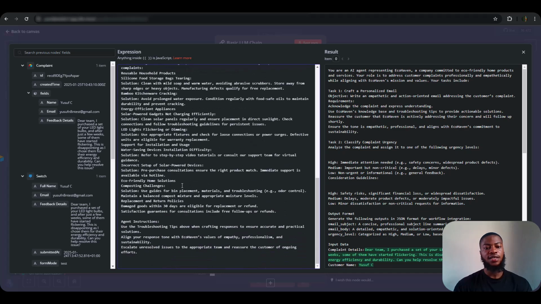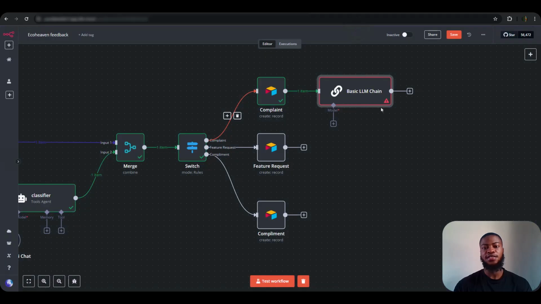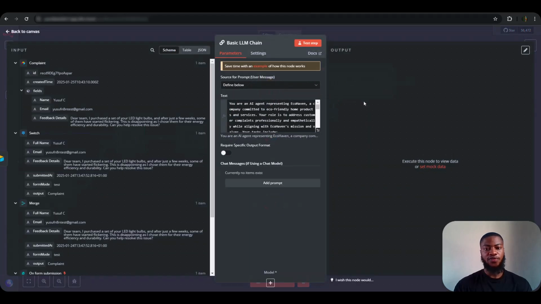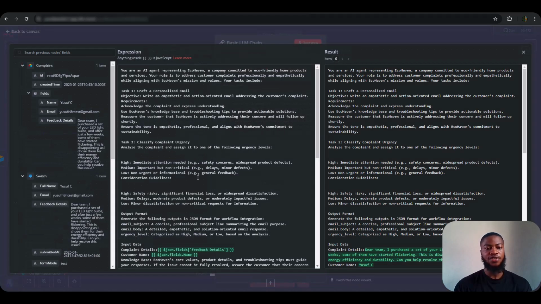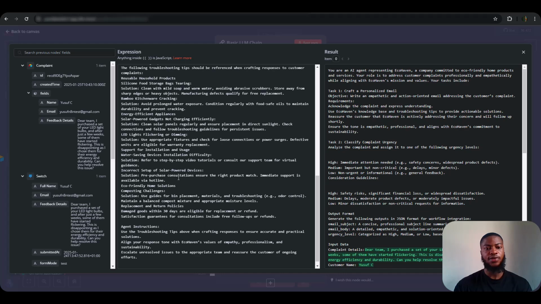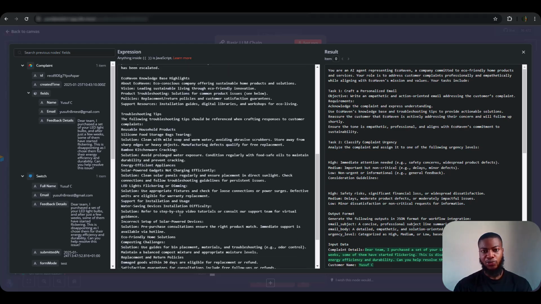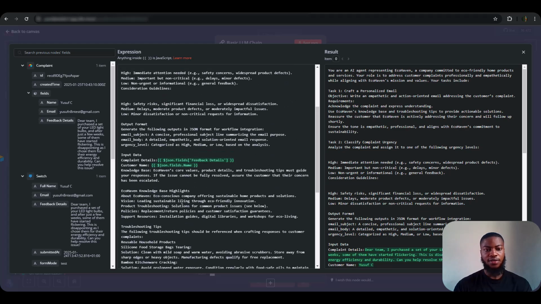And also I had a little knowledge base here. Normally the normal way to add a knowledge base for an AI agent is if you choose an original AI agent. There will be an option to add a tool, and this is where you add the knowledge base. But for the purpose of this video, and it's just a hypothetical company, I just included some troubleshooting tips inside the actual prompt. That's why it's this long. It's not meant to be this long, but for the purpose of the video, I just give it a little bit of context about the company and some troubleshooting tips to be able to include in the mail to reply to the complaint of the sender.